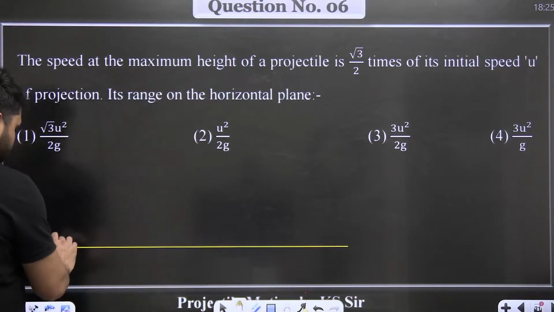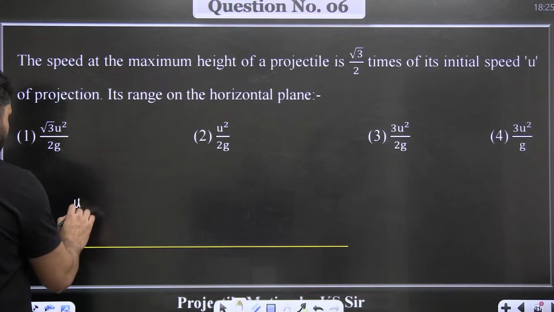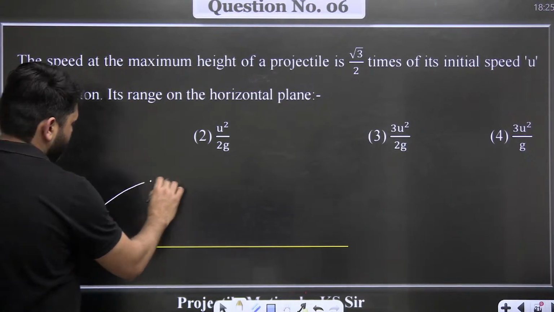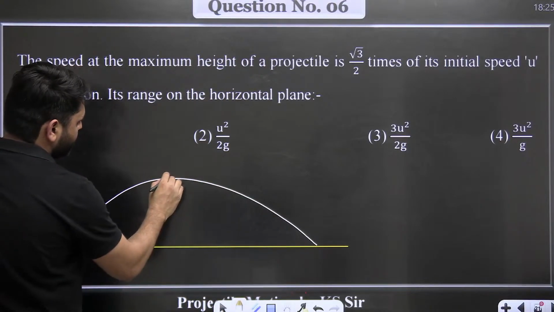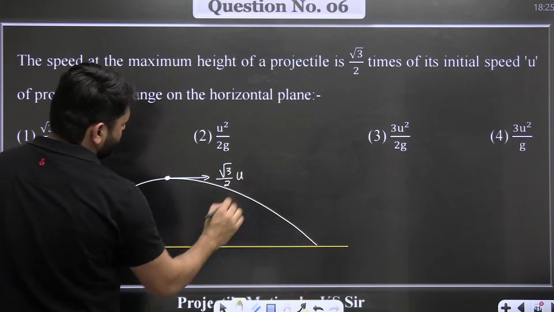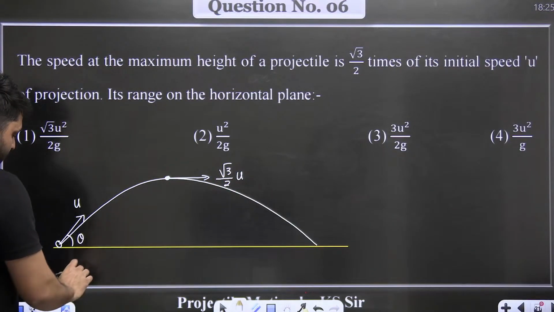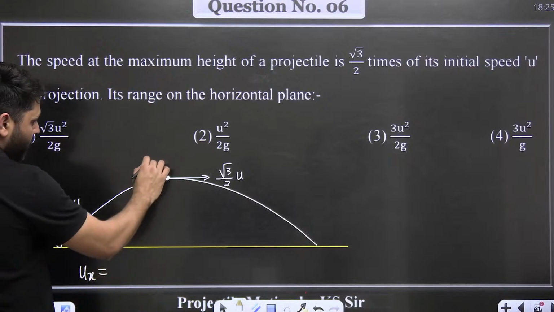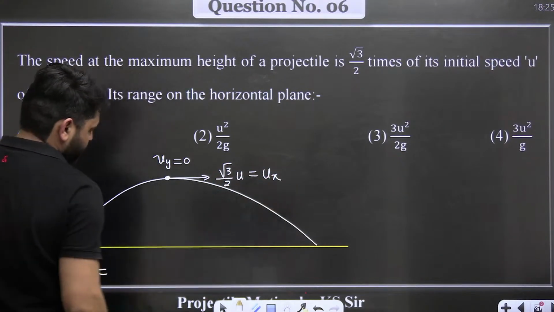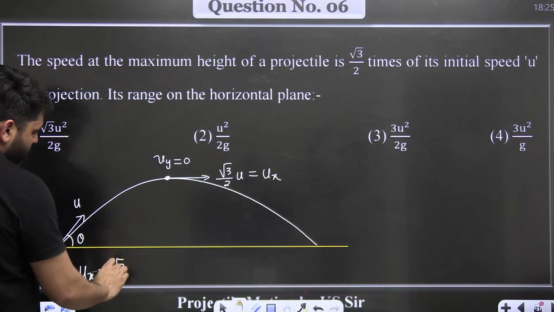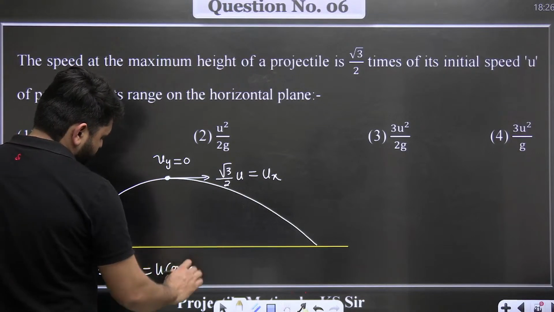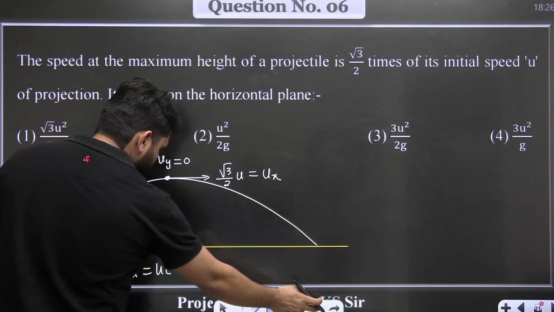So what is happening here is, let's say this particle is projected with u speed. The angle is theta. It is going like this. At the maximum height, the speed is √3/2 u. So at maximum height, the vertical component of the velocity becomes 0. It is the horizontal component of the velocity. The ux is √3/2 u, which means u cos 30.